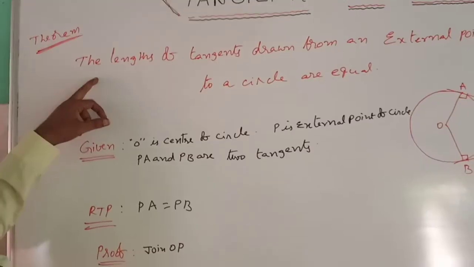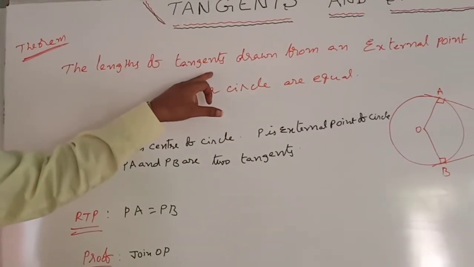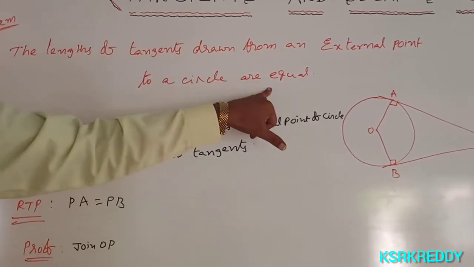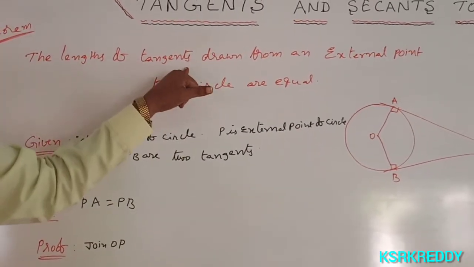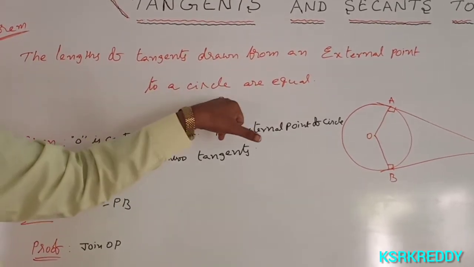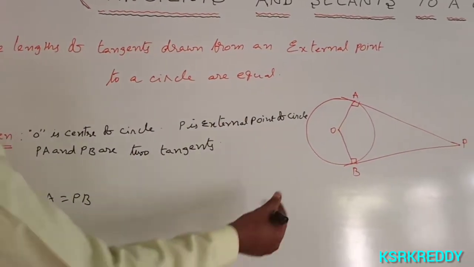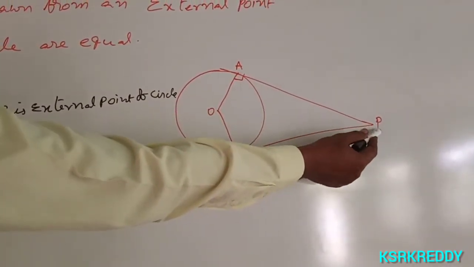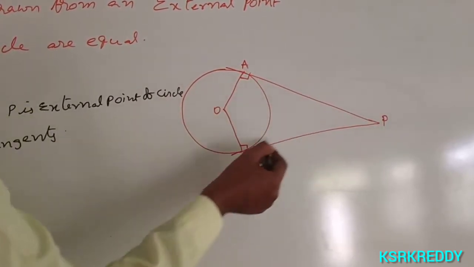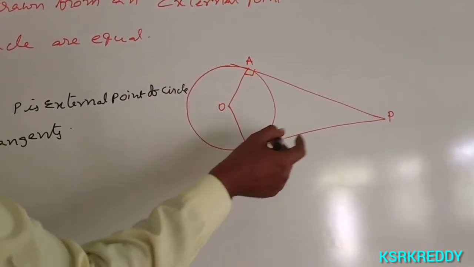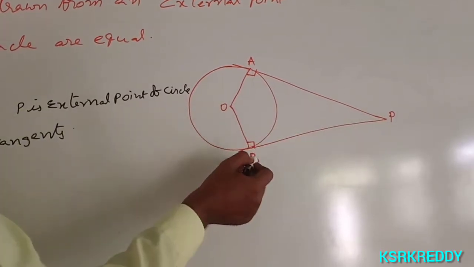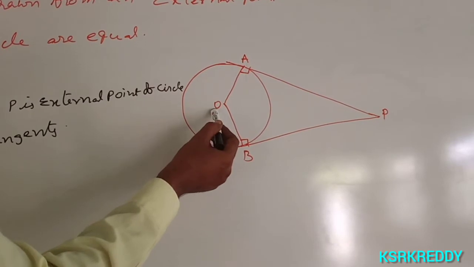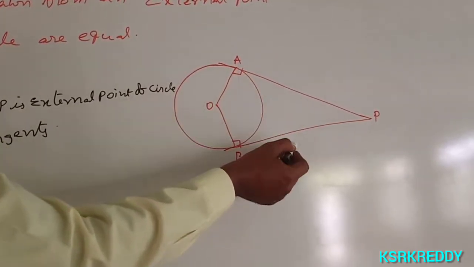Theorem: The lengths of tangents drawn from an external point to a circle are equal. For example, the circle is given. O is the center of the circle, P is an external point of the circle. Then PA and PB are the two tangents. That means the lengths of the tangents PA and PB drawn from an external point to a circle are equal. That is required to prove.